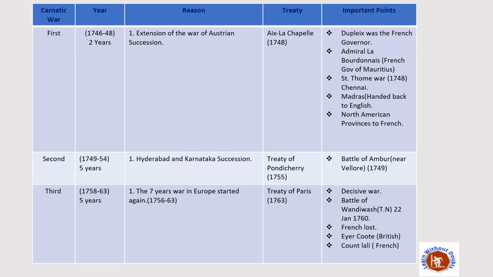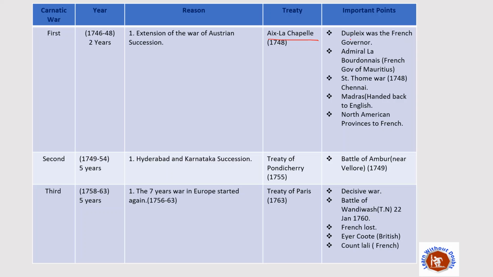So the first Carnatic War took place from 1746 to 1748, for 2 years, and the reason behind it was the extension of the Austrian succession. The treaty which took place in 1748 was the Aix-la-Chapelle Treaty.